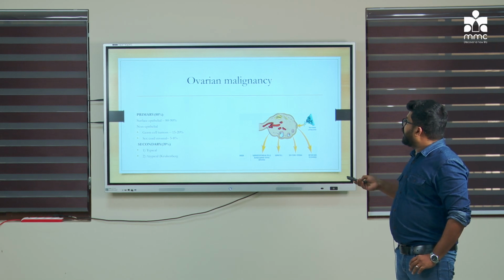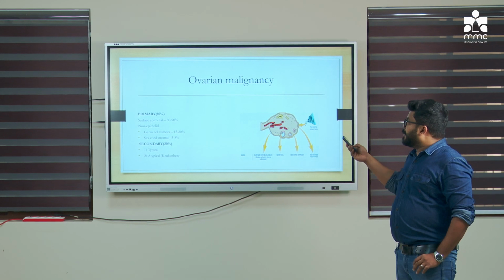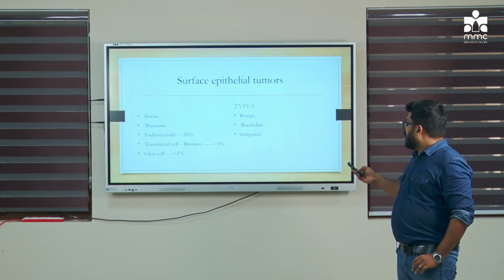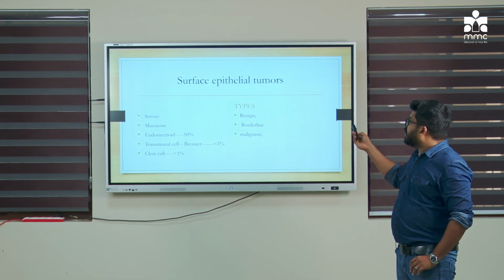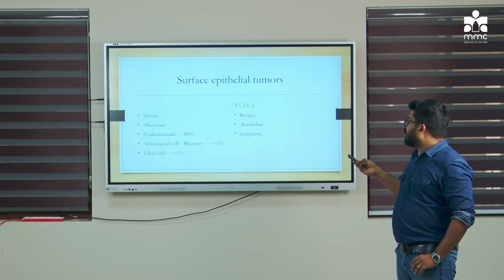So coming to ovarian malignancy, we will divide it into primary and secondary. Primary includes epithelial and germ cell tumors. Secondary includes typical or atypical metastasis. So as we know, surface epithelial tumors include serous, mucinous, endometrioid, transitional or clear cell malignancy.